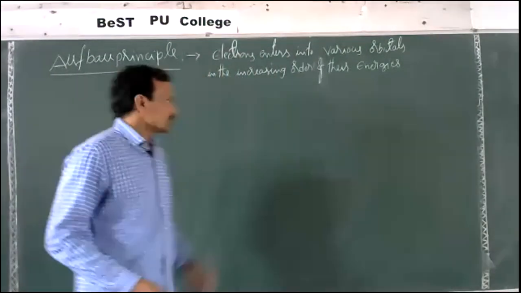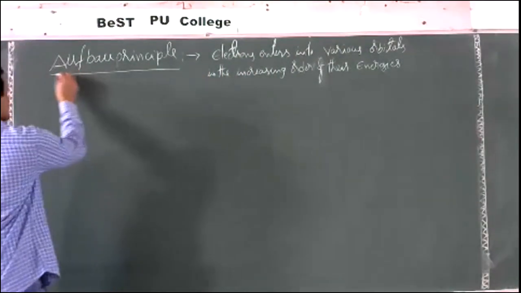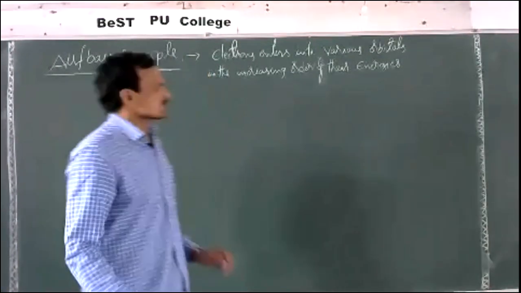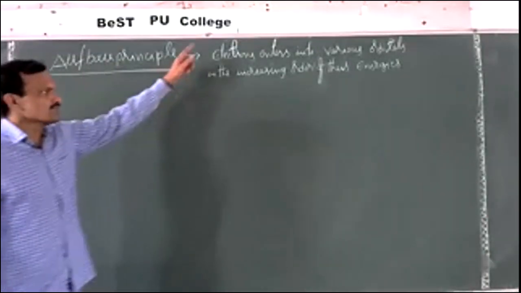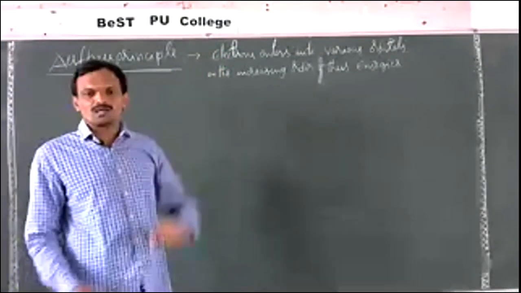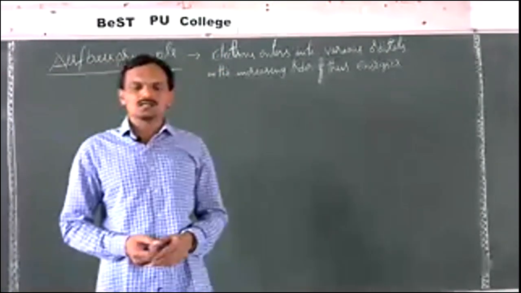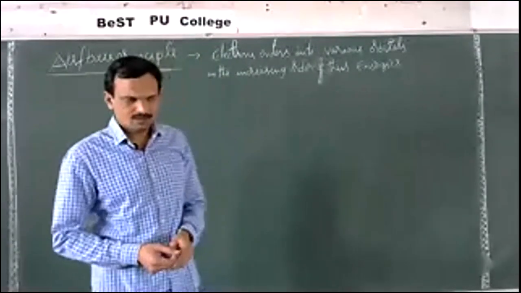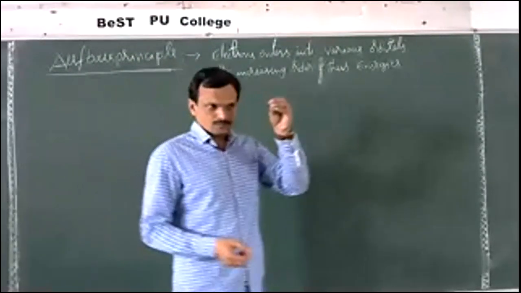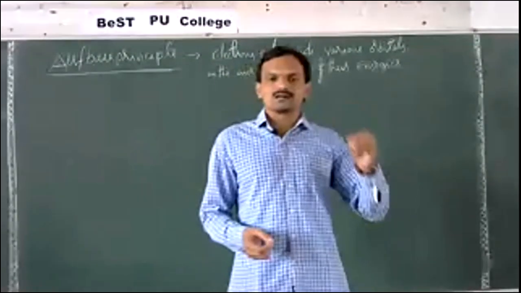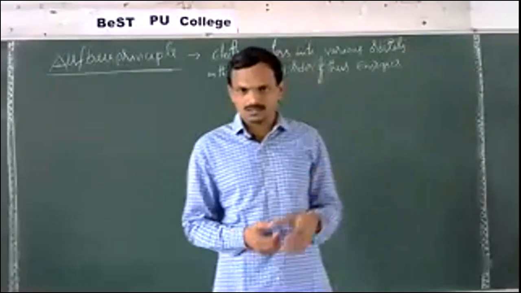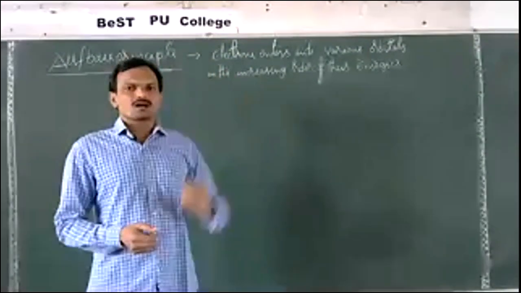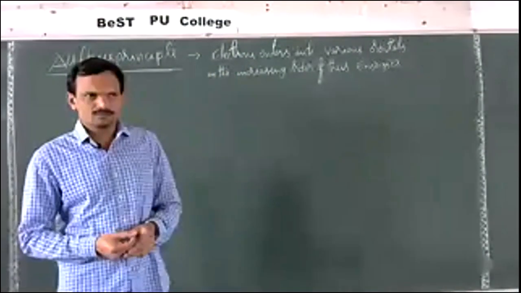Now, the first one is the Aufbau principle. What is this Aufbau principle? Electrons enter into various orbitals in the increasing order of their energies. This means that without completely filling the orbitals with less energy, electrons cannot enter the orbitals with higher energy.